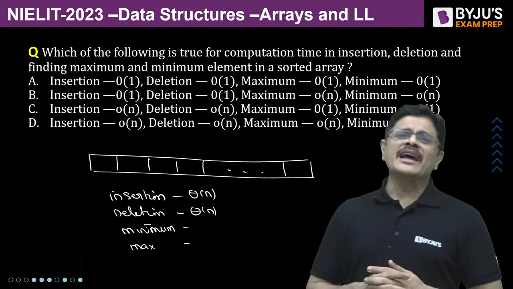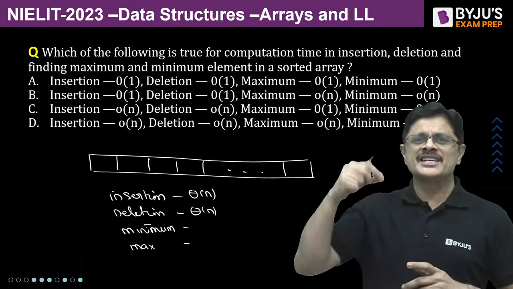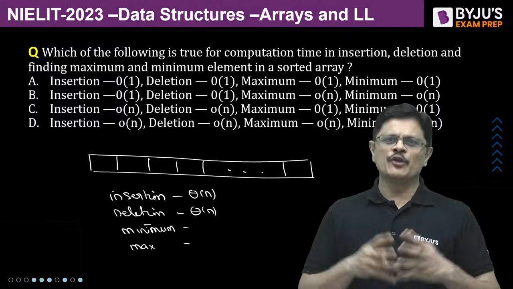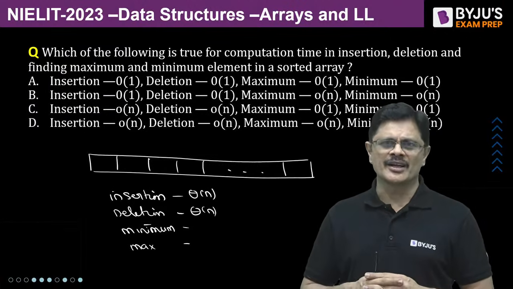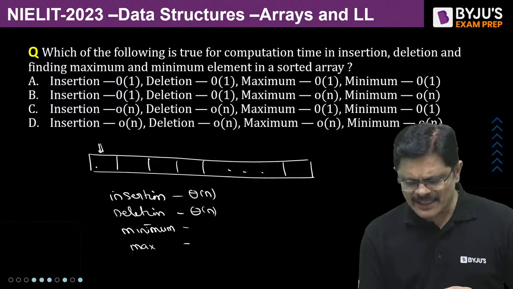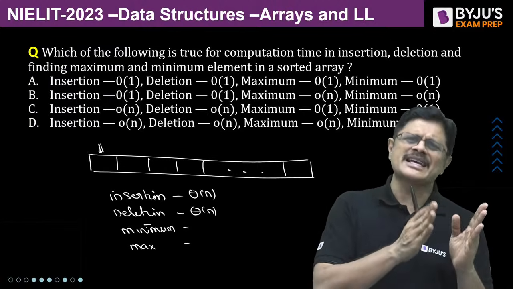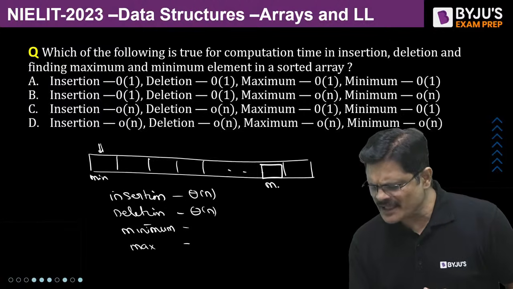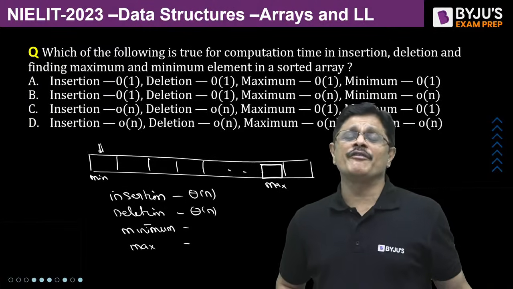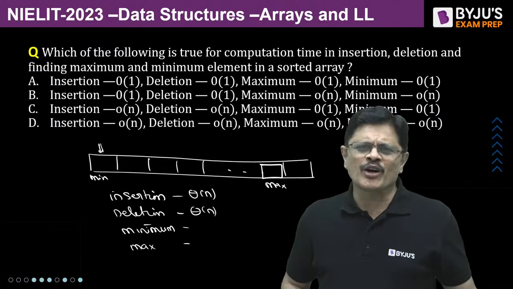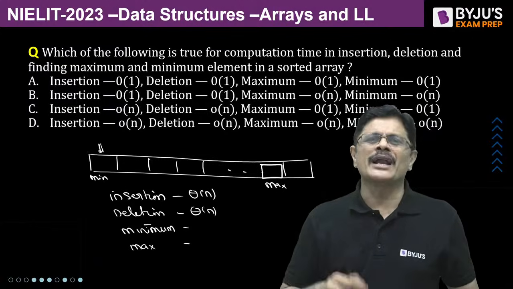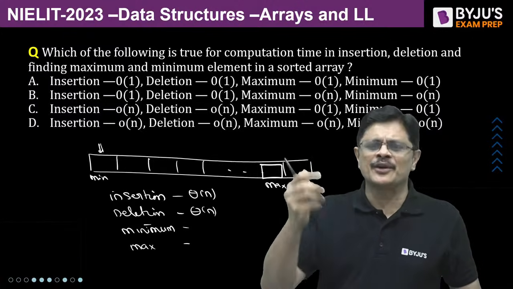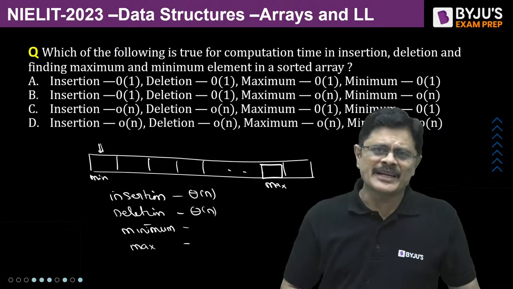If you keep track of the last index where you inserted, or how many elements are inserted so far, then the first element is obviously the minimum because it is in sorted order, generally ascending order. Whatever you inserted last is the maximum element. With the count, you know where the last index is, so you can directly find the maximum element, and the minimum element can be found in theta 1 time.